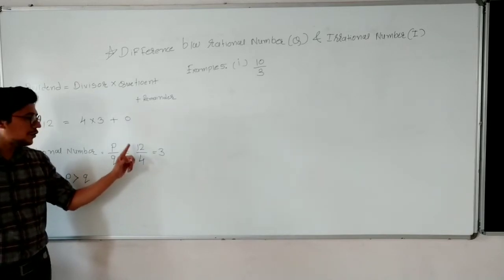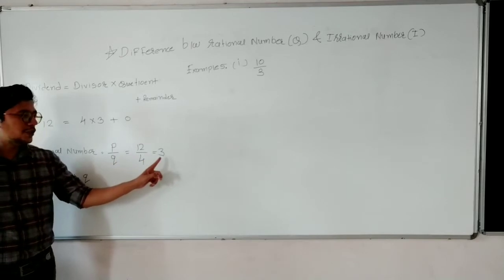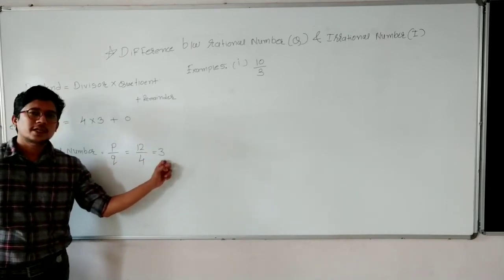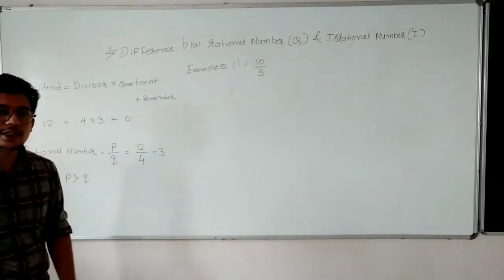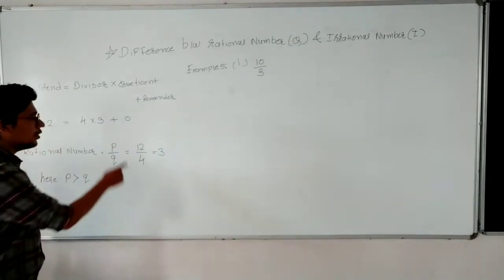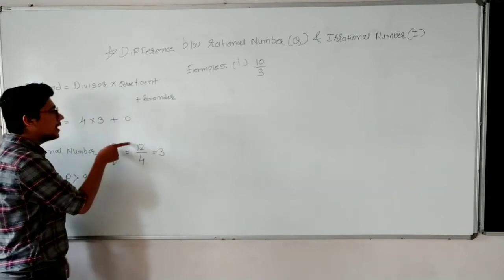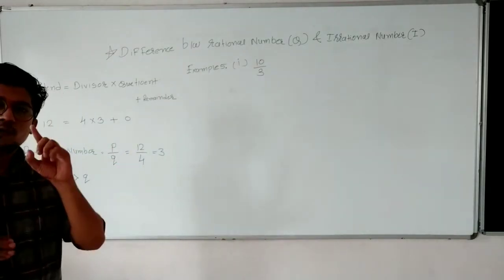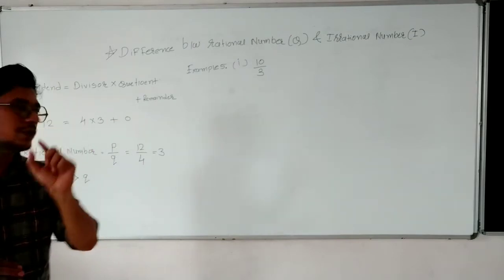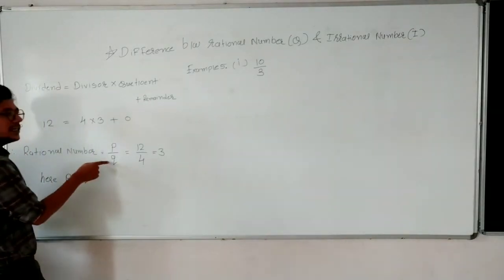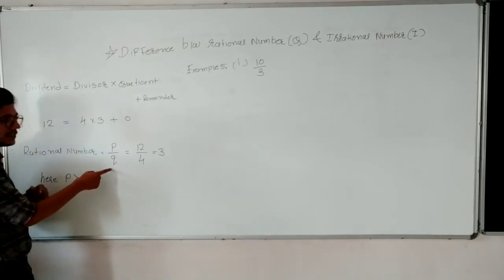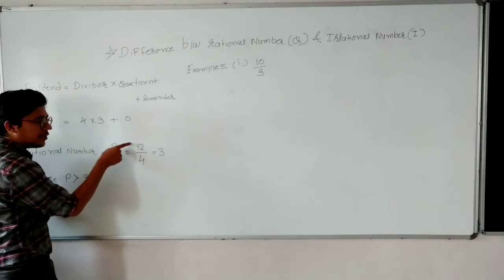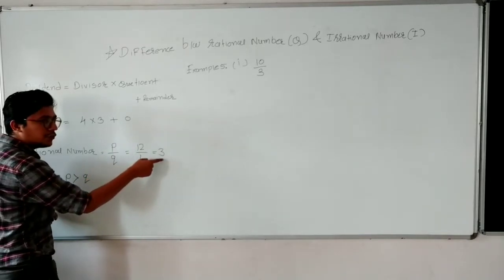So you also know 12 divided by 4 is equal to 3. So this division result, 3, is known as the quotient. Numerator can be known as the dividend, and denominator can be known as the divisor. So you know that 12 upon 4 is equal to 3.